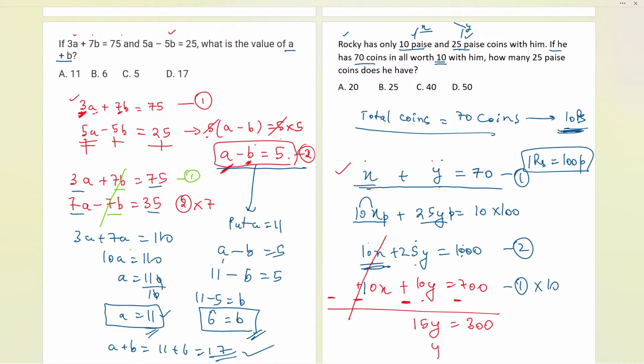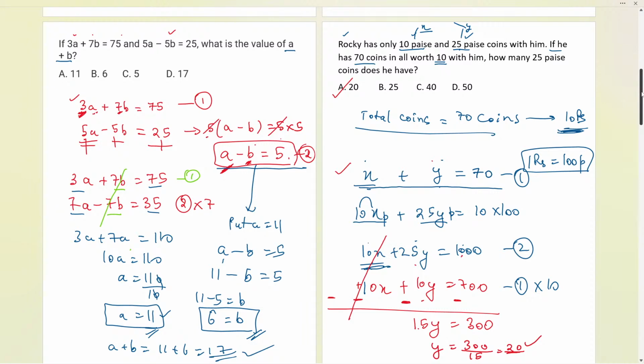So what is the value of y? Take 15 to the other side, 300 by 15, what are we getting? That is 20. So 20 is the final answer we are getting over here. That is the correct answer. 25 paise coins, which come out to be 20, is the correct answer by all of you in the chat box. That is great. So for the rest of the people, this time we have understood. Next time you will all answer it correctly.